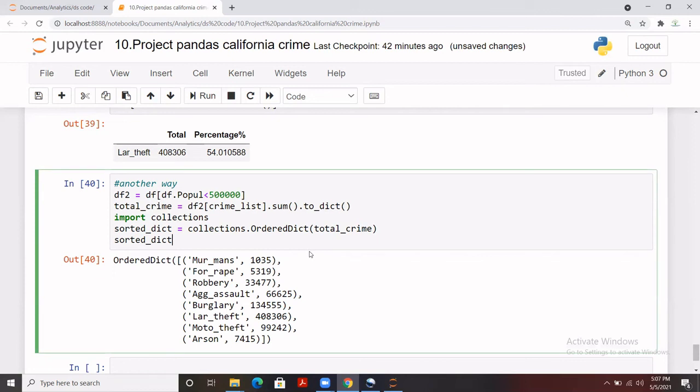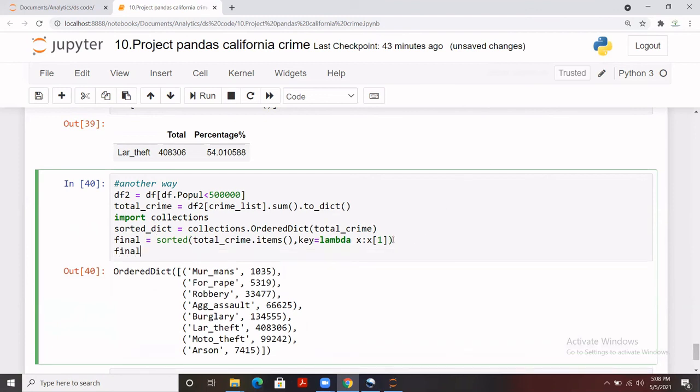Okay, the sorted dictionary, in total_crime we can pass it there, and dot items I needed, items is there with a dictionary, and the key that we can have as a, okay, from the key I needed only this first index. So I'll pass it something like this, right? I believe I'm done with that part. Let me give it a name, final only. And let me call final to check what the output is.